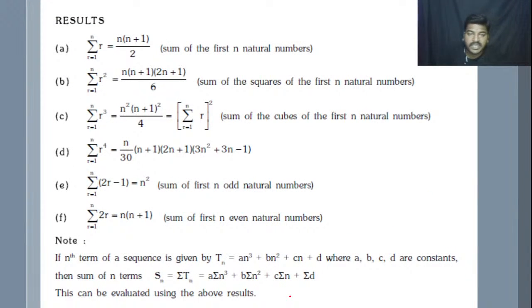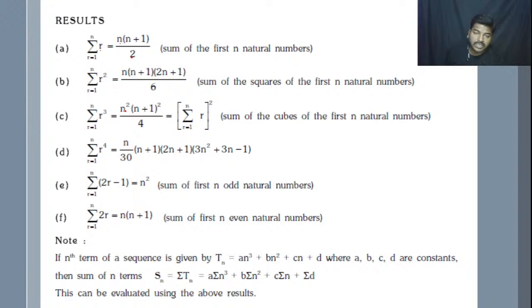Then here we have some standard results. This one we have to always keep in mind. Summation r, here I will go with n, is n into n plus 1 divided by 2. This we say is the sum of the first n natural numbers. Then the sum of squares of the first n natural numbers is n into n plus 1 into 2n plus 1 divided by 6. These are the standard forms we discussed in the chapter mathematical induction.